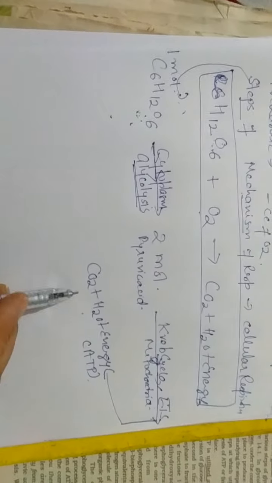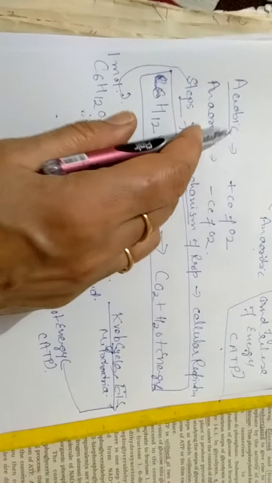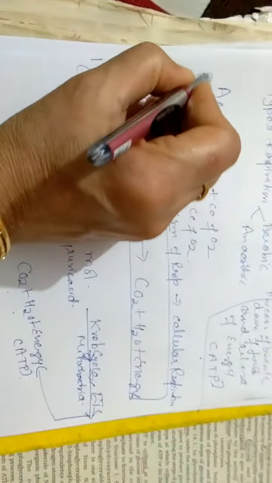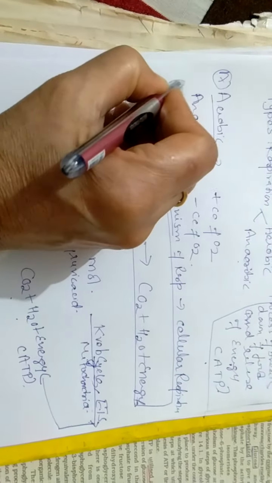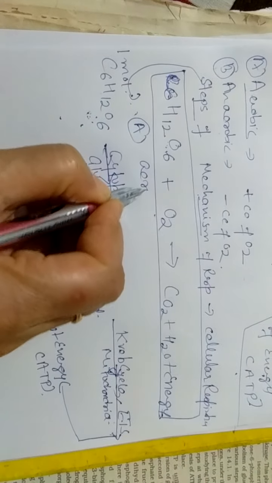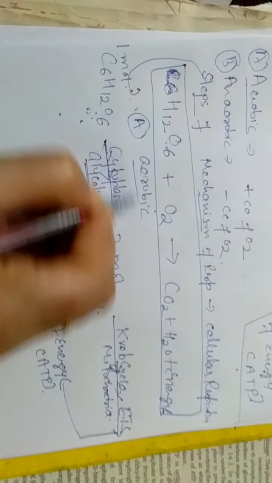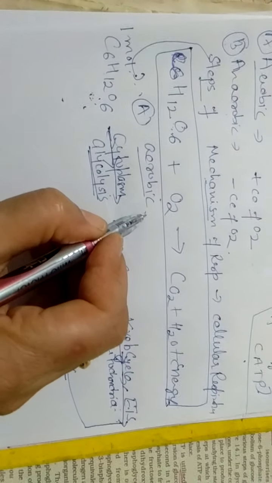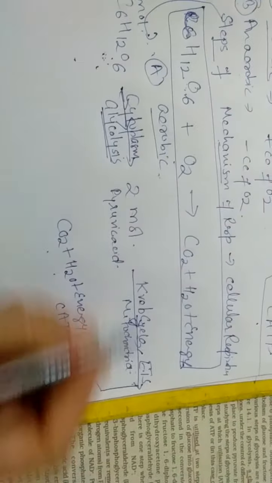But we were discussing that respiration is of two types, aerobic respiration and anaerobic respiration. If it is aerobic respiration, then the steps will remain the same as we have just shown here.